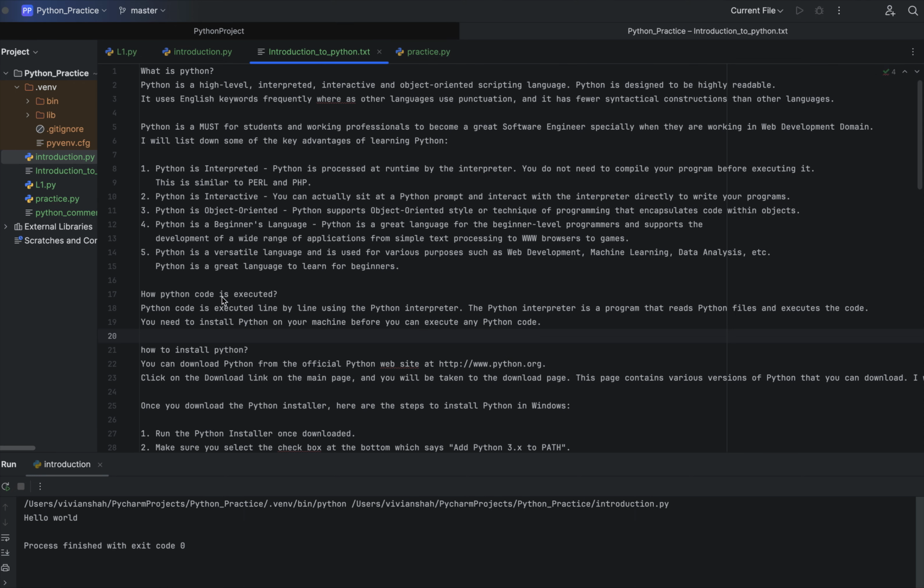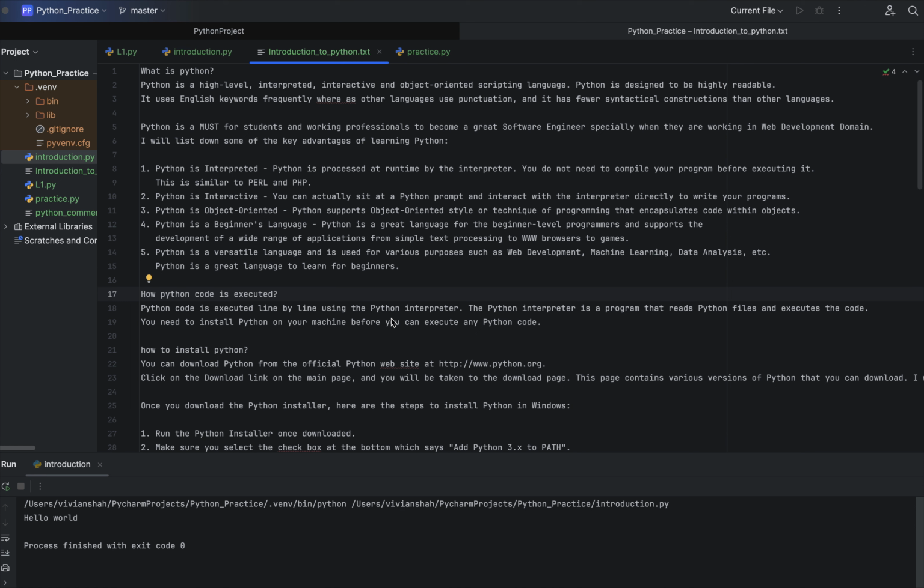Now let us move to the next topic: how Python code is executed. First, Python code is executed line by line using the Python interpreter. The Python interpreter is responsible for converting the Python source file into bytecode.